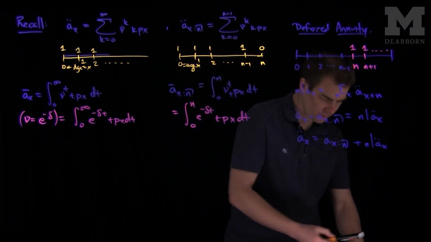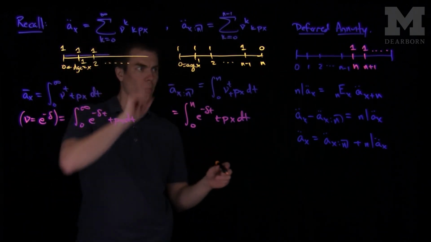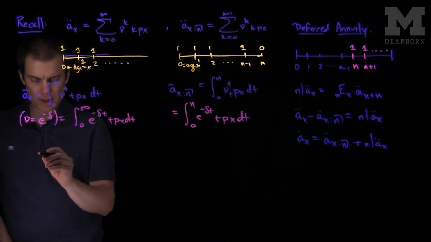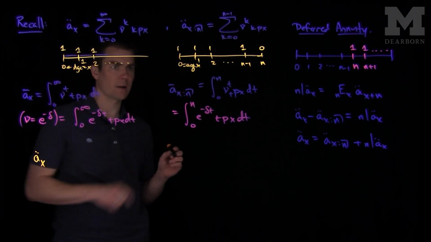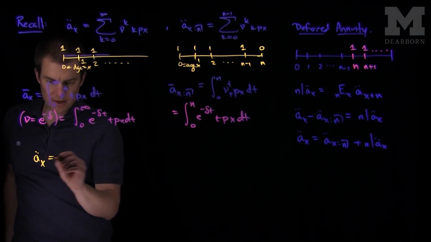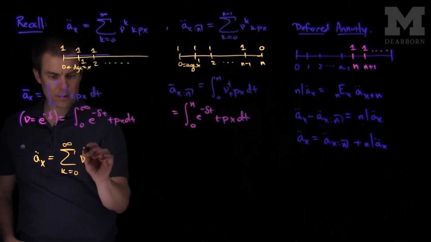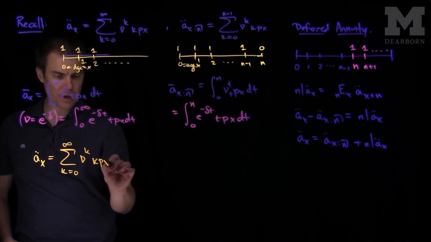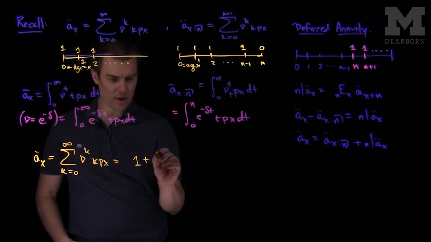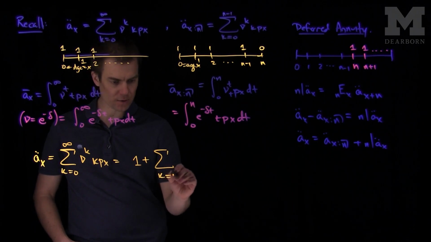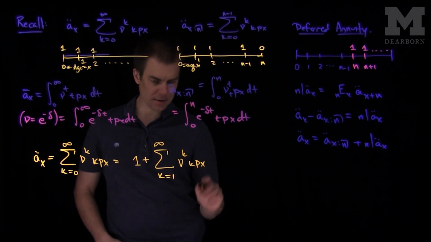Finally, we can consider one other special class of annuities. But before we do that, we want to make one more note on the recursions. So let's look at this ä_x and see if we can form a recursion using shifted annuities. This, by definition, is the sum, k goes from 0 to infinity, of ν^k kp_x. The first term is exactly equal to 1, and then we have the sum, k goes from 1 to infinity, of ν^k kp_x.